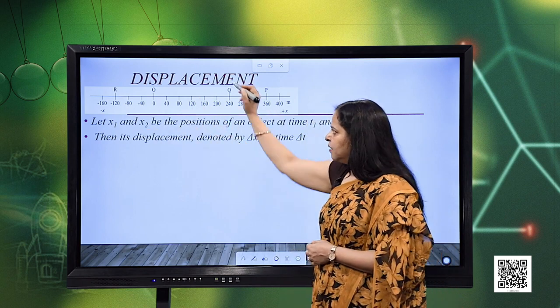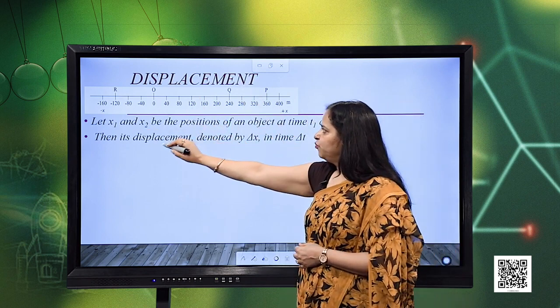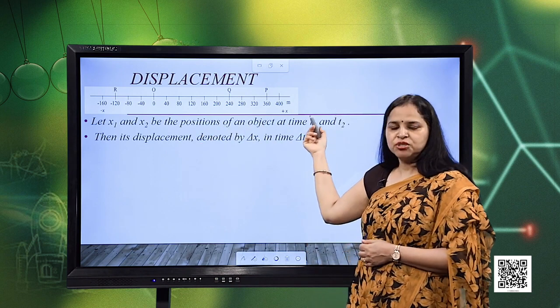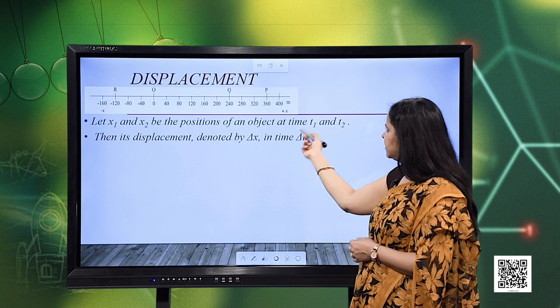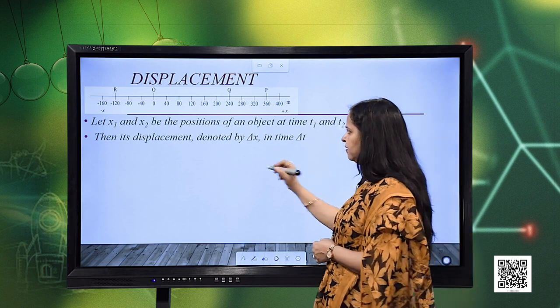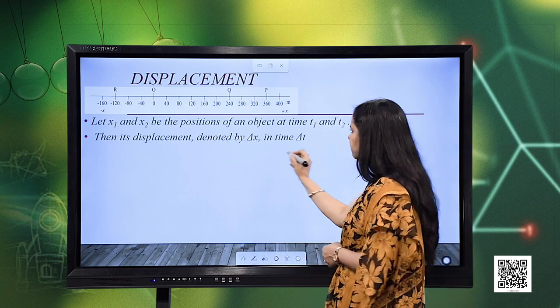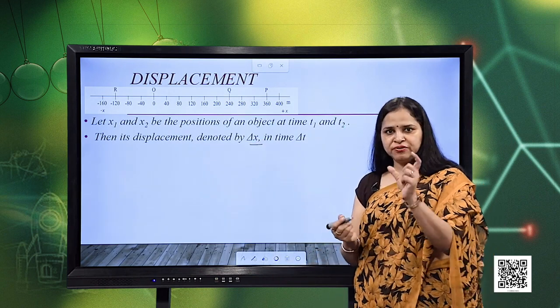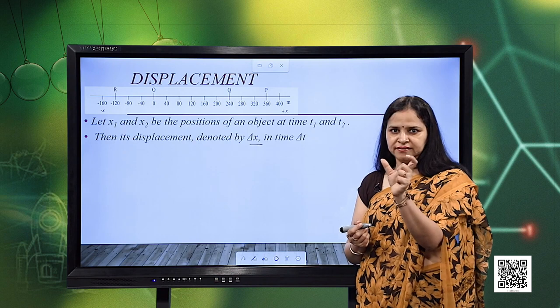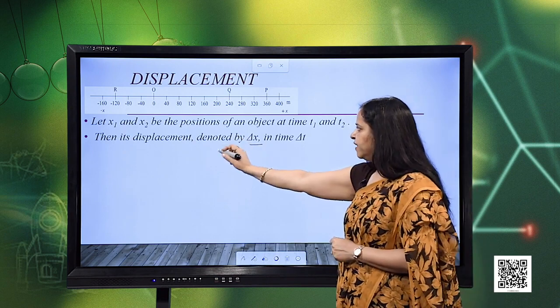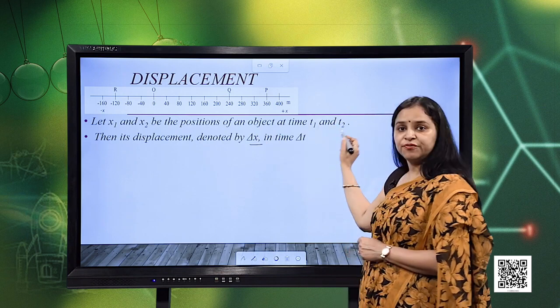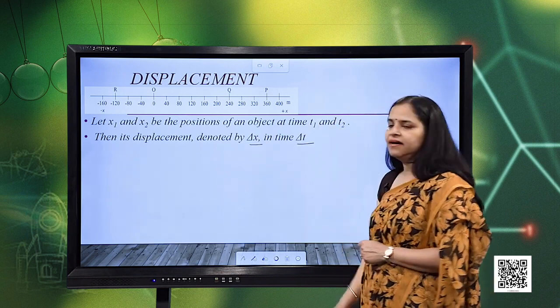So, here suppose I consider x1 and x2 to be the positions of an object at two different instants of time, let us say t1 and t2. Here the displacement is denoted by delta x. Delta x, with the Greek symbol delta, is used to denote the difference between two quantities, right. So, the displacement here I am going to denote with delta x, and the time duration, that is the difference in time, can be denoted by delta t.